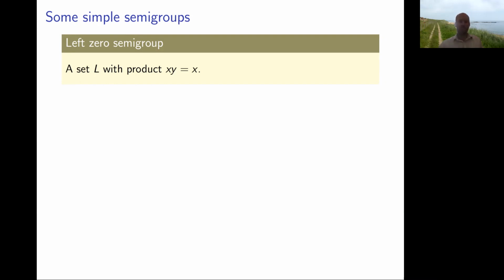Okay, very simple sort of semigroup. A couple of observations. One is that every element is an idempotent. If you take x equals y in the product, you just get x. So these are examples of bands.